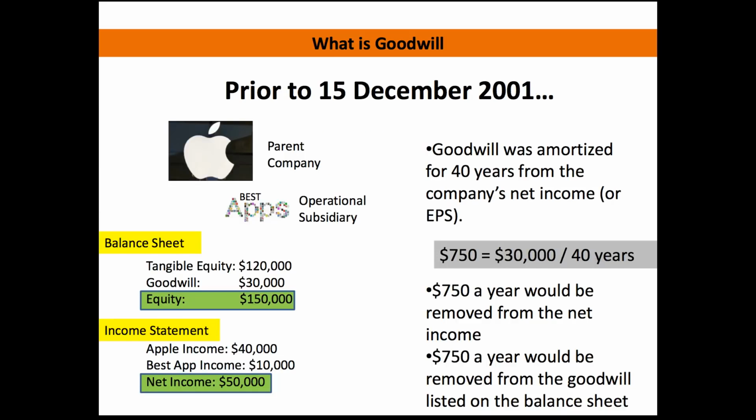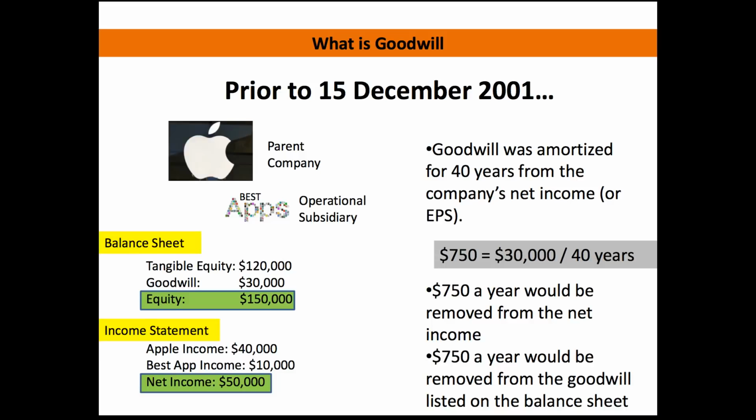Prior to 15 December 2001, there was a very different way of accounting for goodwill on a balance sheet. Using our previous example, we have $30,000 of goodwill on this balance sheet. Before 2001, the accounting rules were that a company would have to amortize that goodwill over a 40-year period in order to make that goodwill a tangible asset. So you'd have to turn that into cash over a 40-year period.